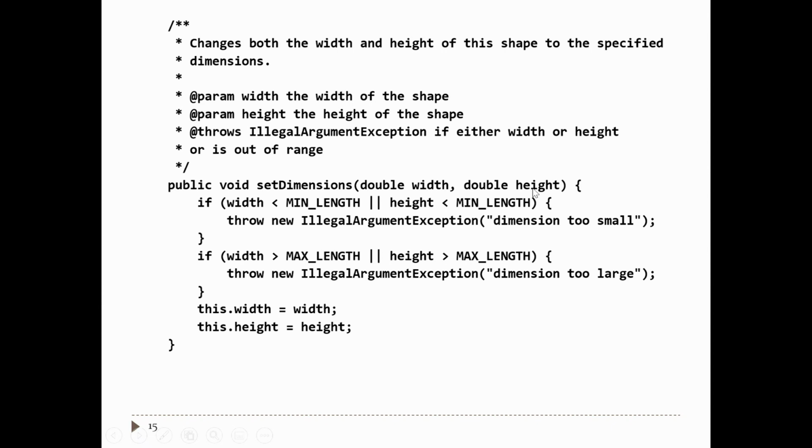So you call set dimensions with 4, 5, and then the size of the shape should change so that its width is 4 and its height is 5. The class has some invariants, so these parameters have some conditions on them. The value of the width and the value of the height have to be between 1 and 100. So here's an example of a method that has some preconditions. Now remember, the preconditions are going to interact with substitutability.